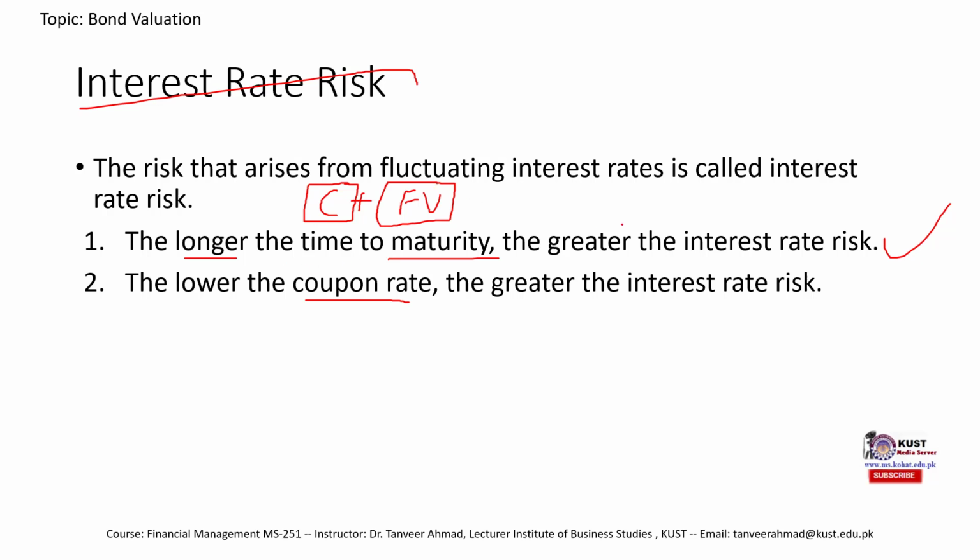When the maturity is longer, this face value would be highly affected by a smaller change in interest rate. So when the interest rate increases, it would have a higher impact on the face value. If the face value was 1000, imagine the interest rate was previously 8% and now it increased to 10%.